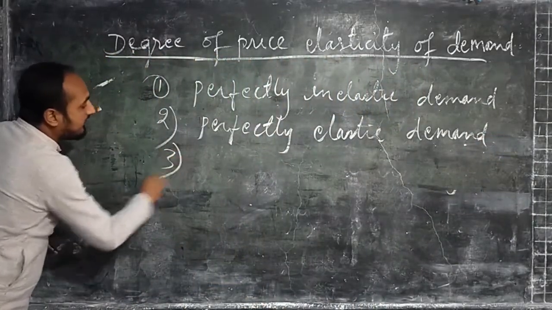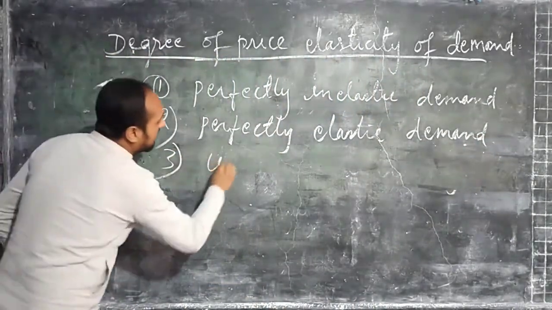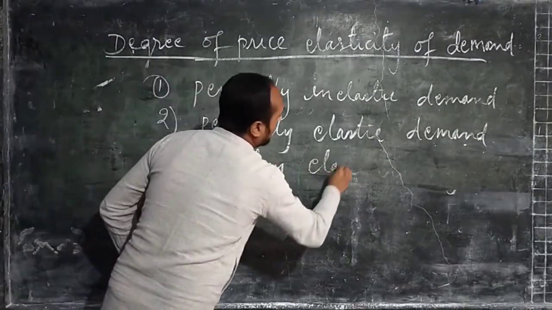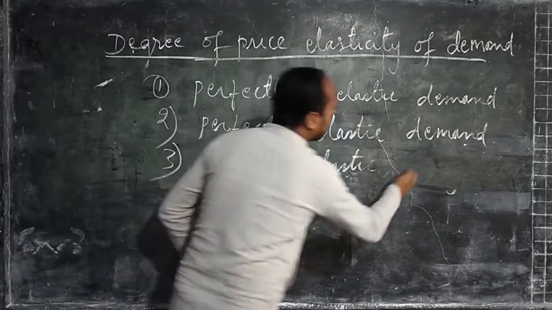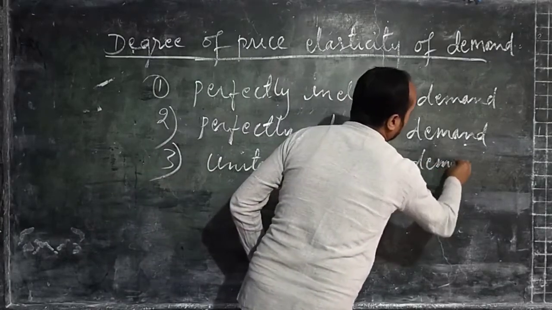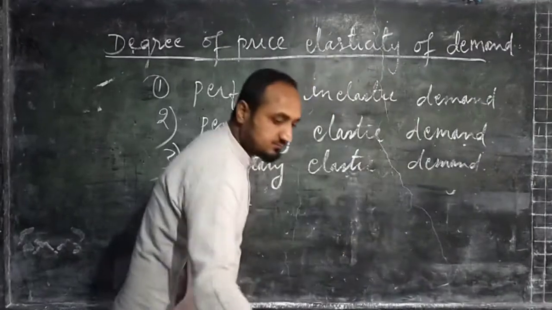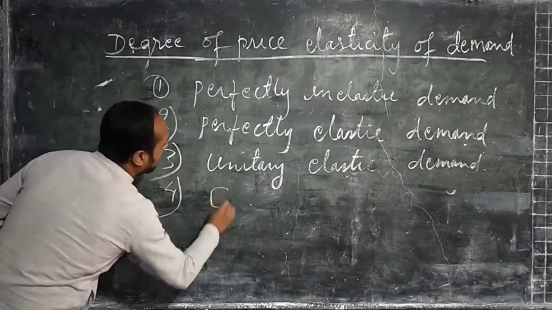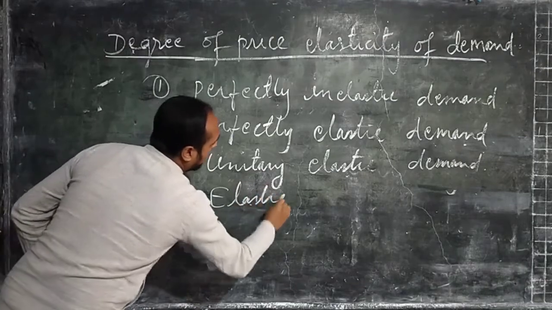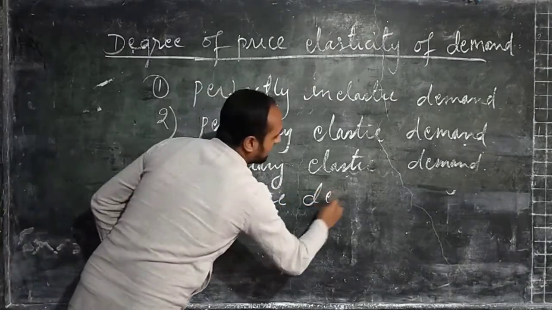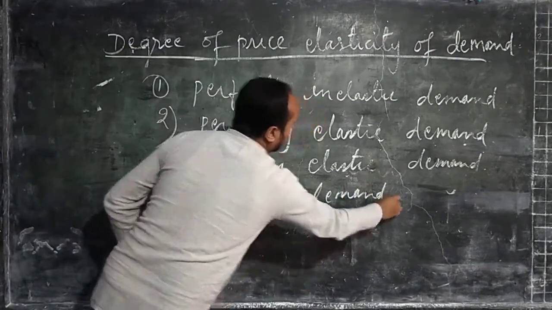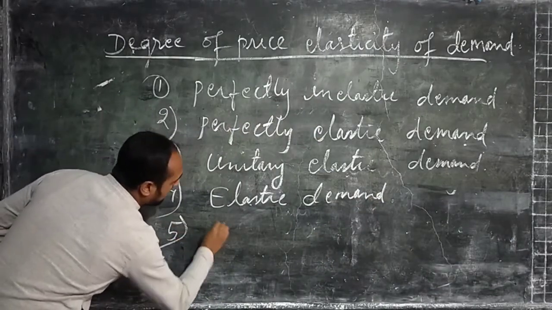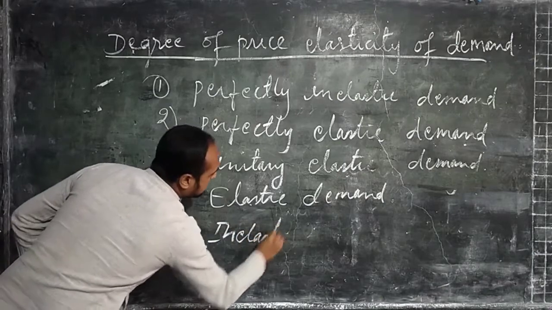Number 3 we have unitary elastic demand. Number 4 we have elastic demand, and number 5 we have inelastic demand.